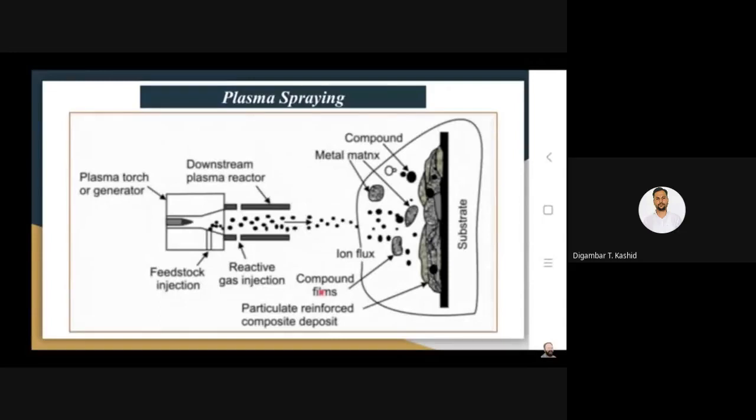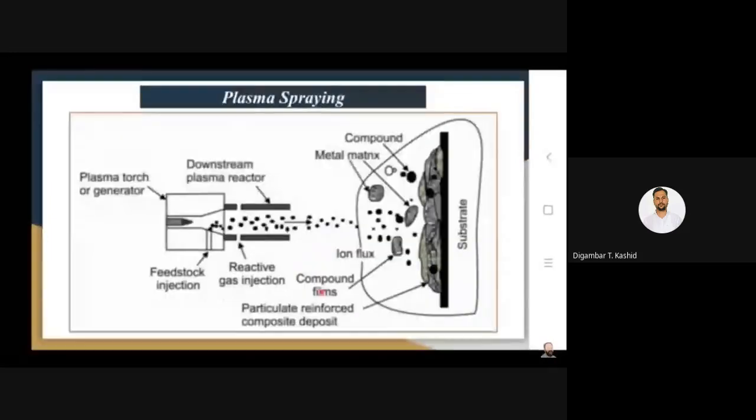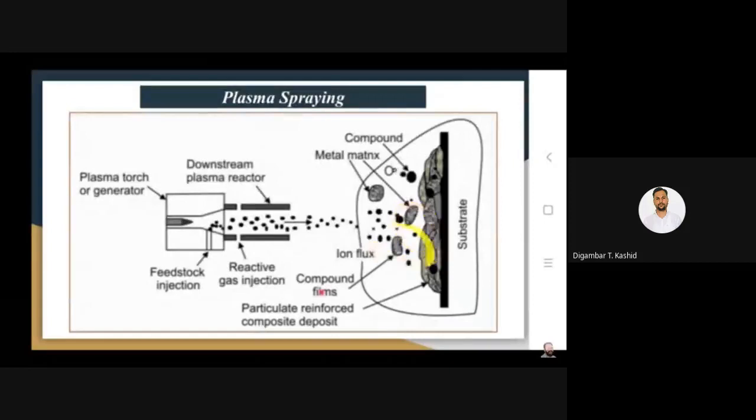Inside the chamber there will be a reaction and then formation of ceramic particles, metal matrix composite, and that gets deposited onto the surface of the substrate. So this is a very new form of deposition actually.